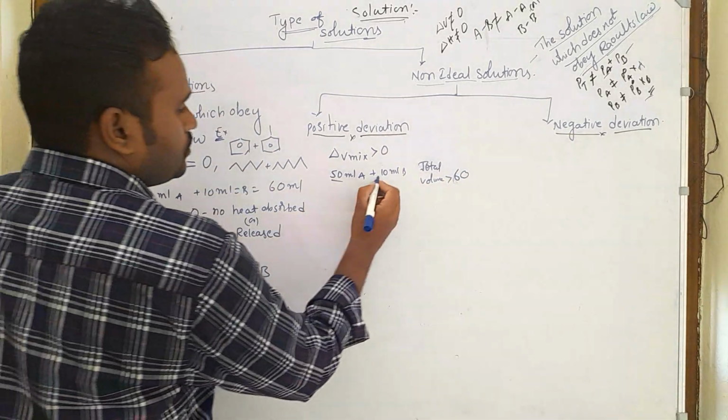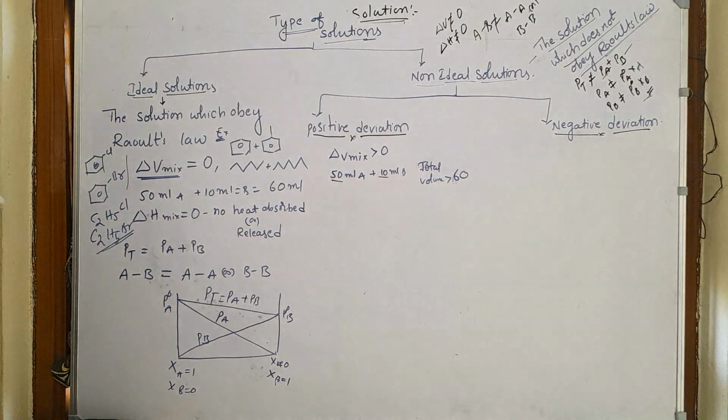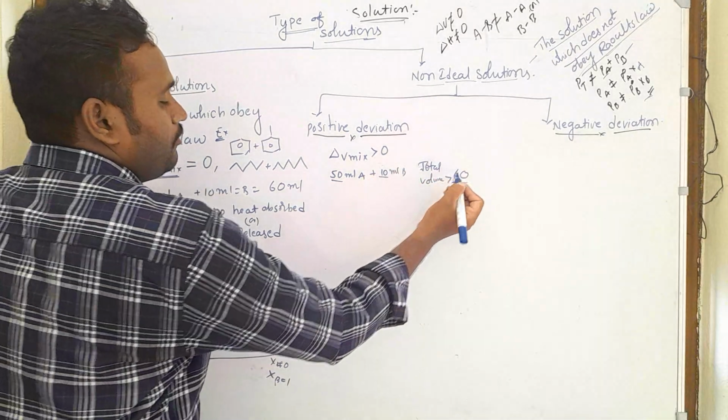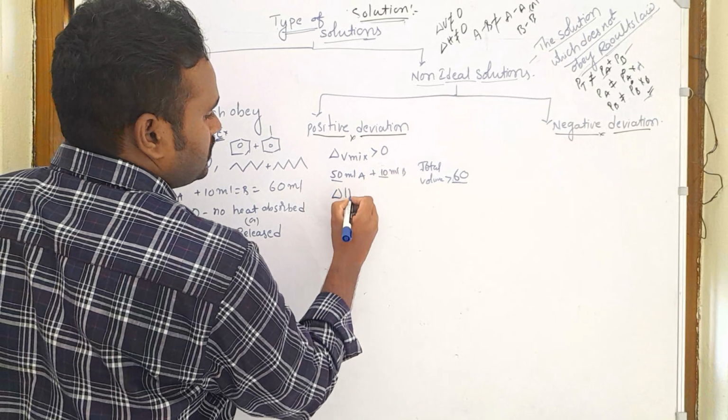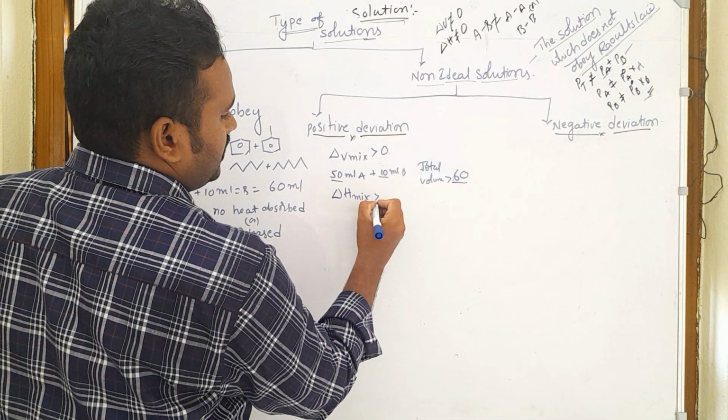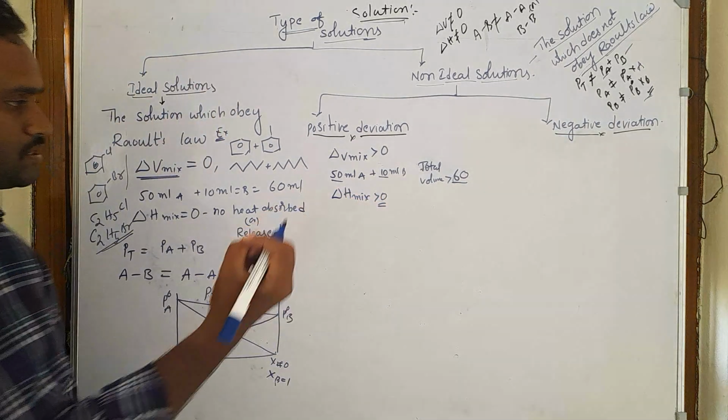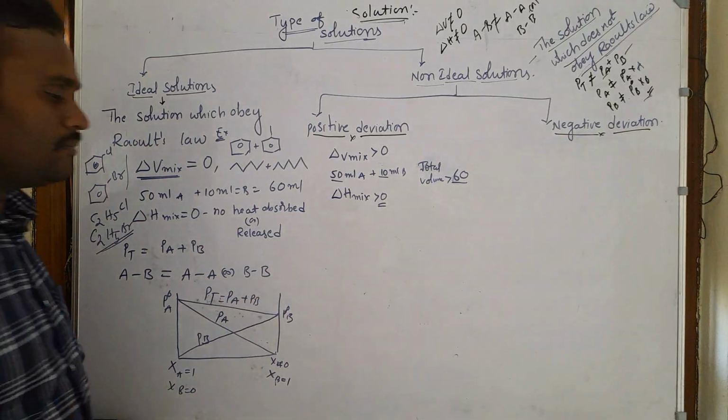When you add these two you would expect 60, but after addition the volume becomes more than 60. And here delta H of mixing is greater than 0, which means this system is going to absorb some energy.